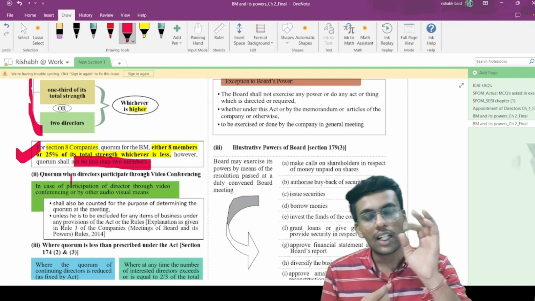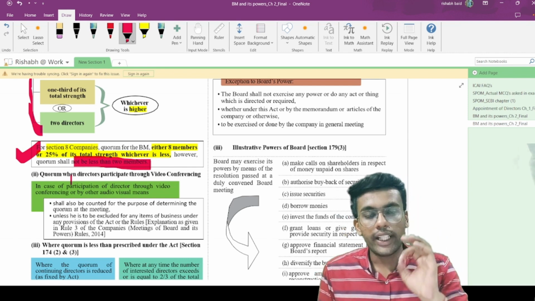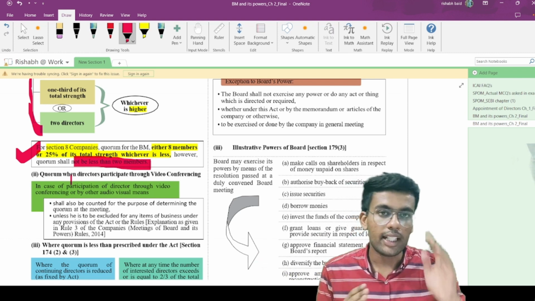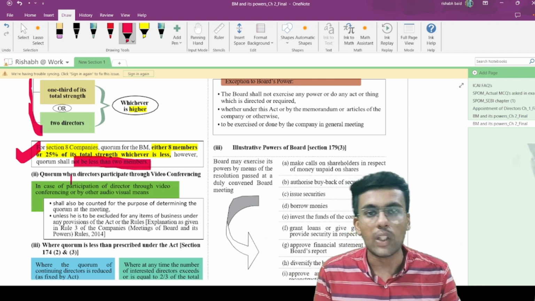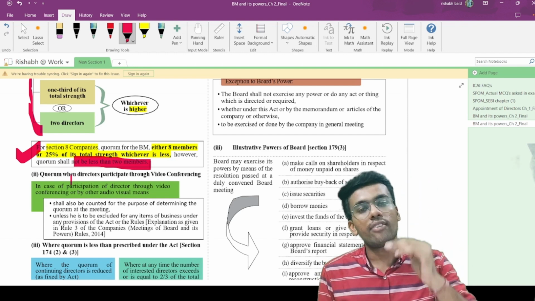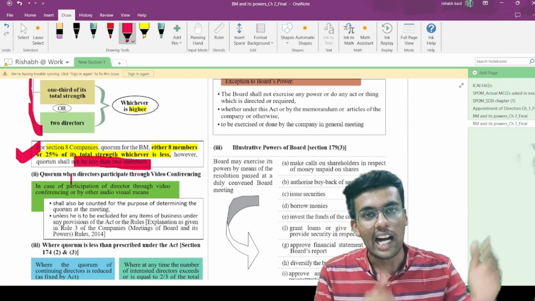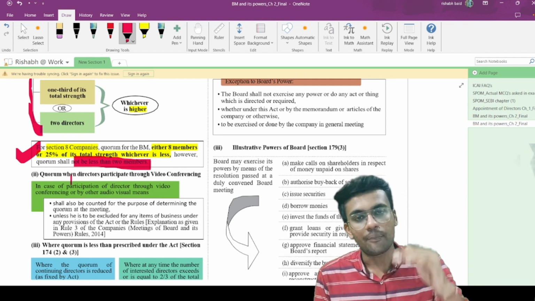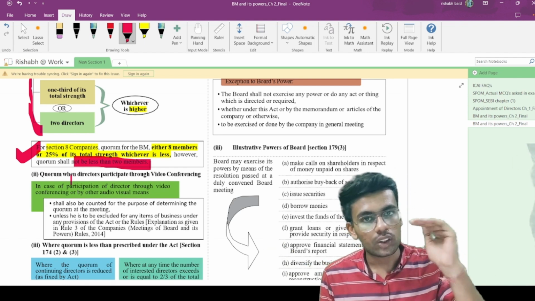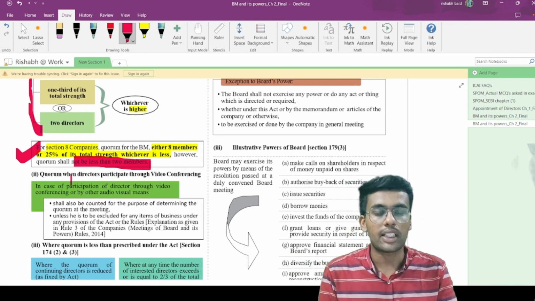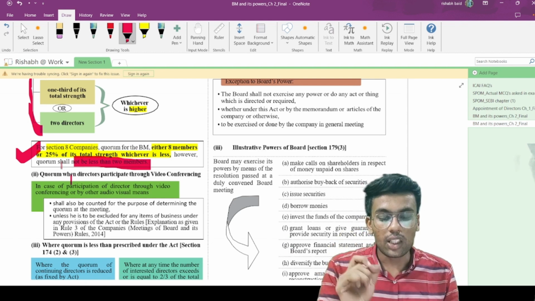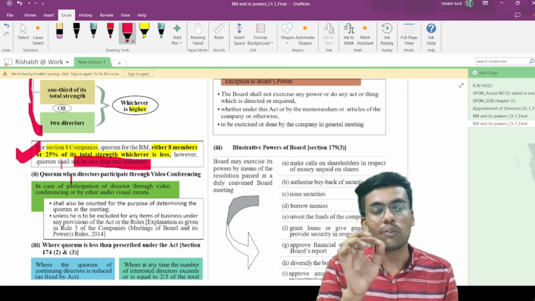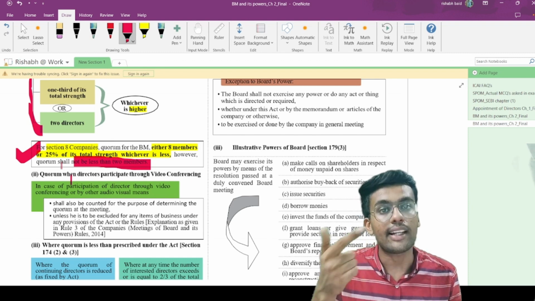Let's take a scenario. There are a total of 10 directors. So 8 members, let's say 8 members are there. Now out of a total of 10 members, 25% would be 2.5. We know that wherever there is a proportion, we will consider the higher number. So let us take 3. So 8 or 3, whichever is lower. So 3 is the minimum number of members that should be present in the meeting. But there is one more condition that says the quorum shall not be less than 2 members. So at least 2 members should be present in the meeting after considering the above requirement.